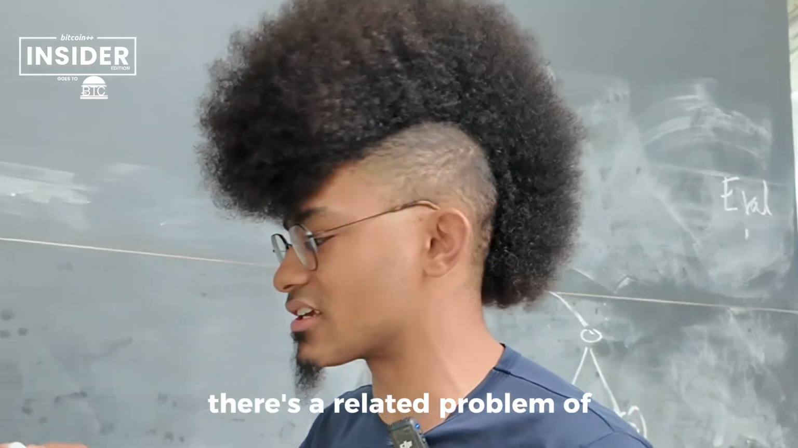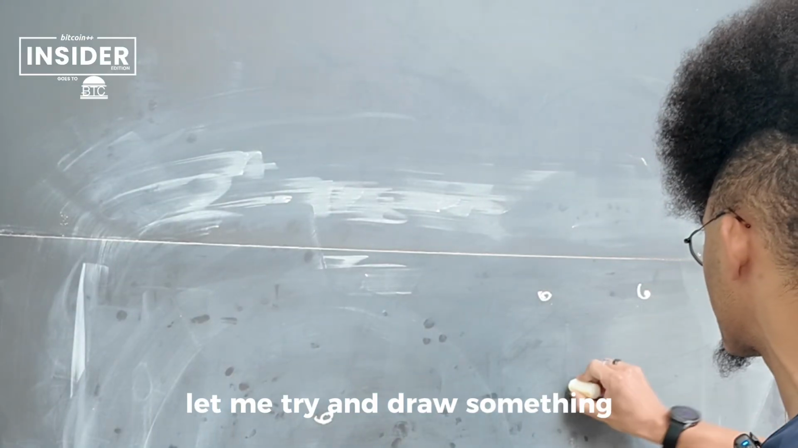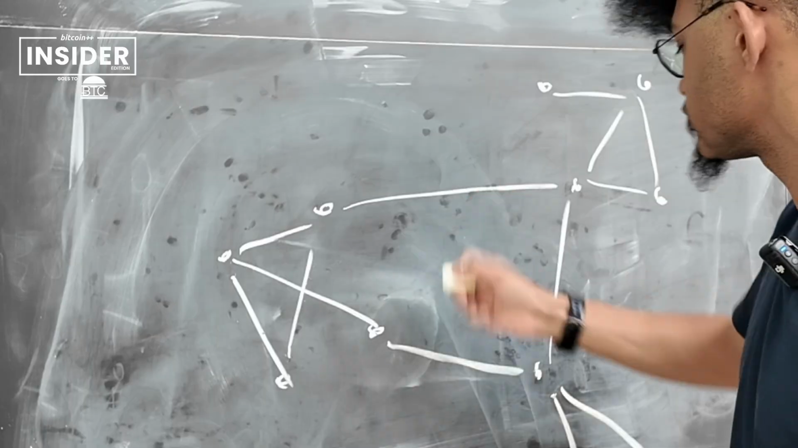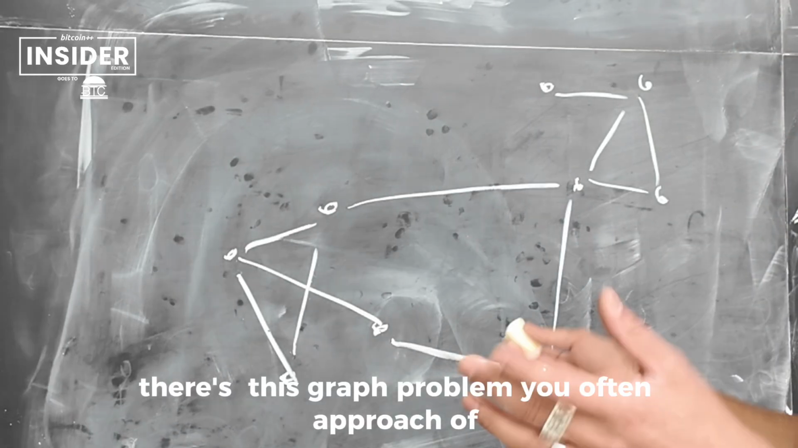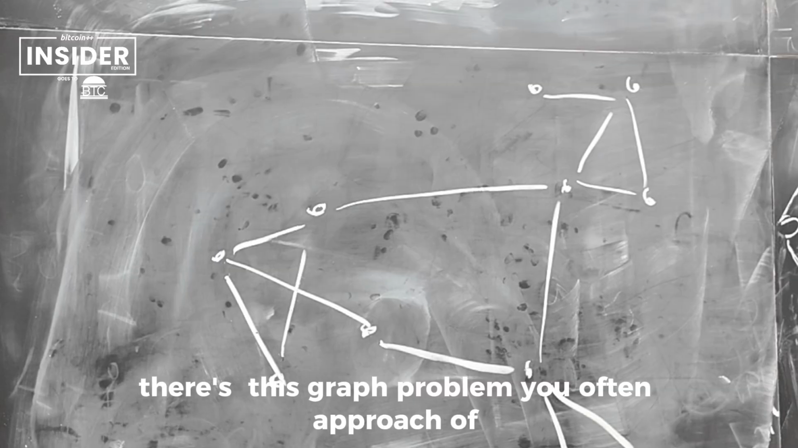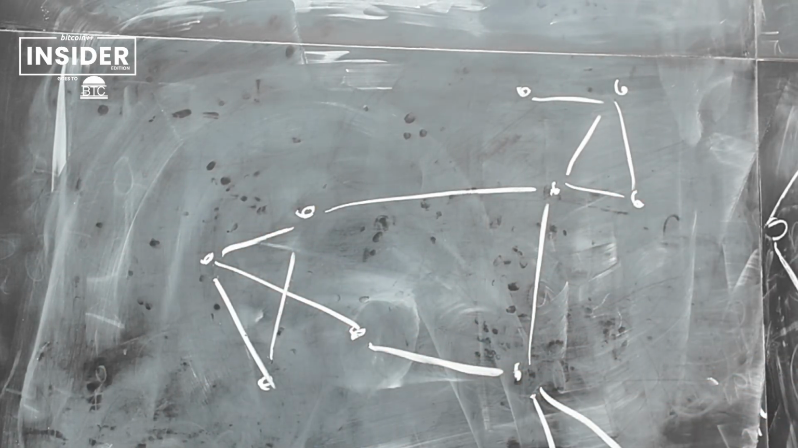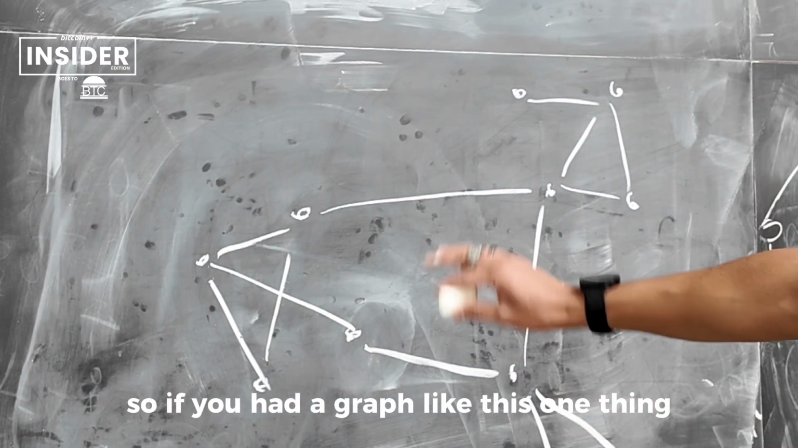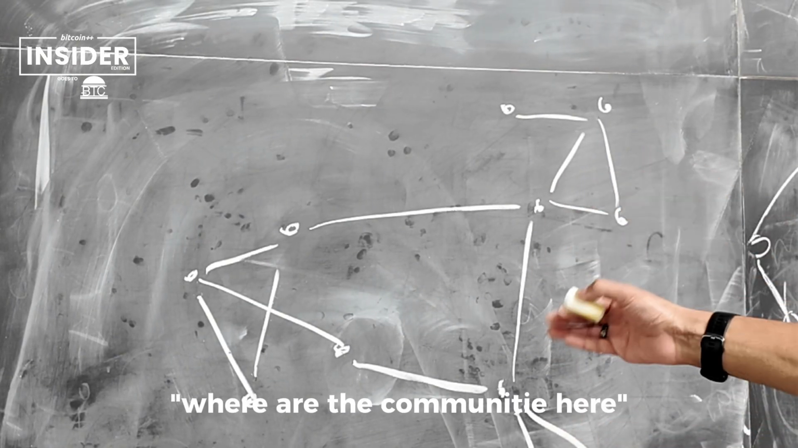There's a related problem of community structure. So hold on, let me try and draw something. Something like this. There's this graph problem you often approach of where are the communities, or is there a way to organize or think about this graph in different groups, and does that reveal anything about the graph itself? So if you had a graph like this, and you wanted to ask where are the communities here? Is there any structure?